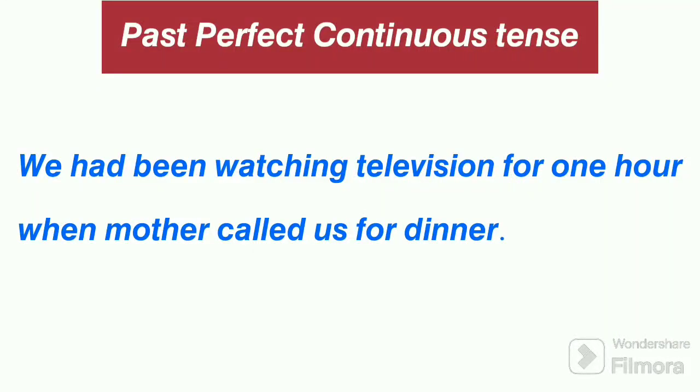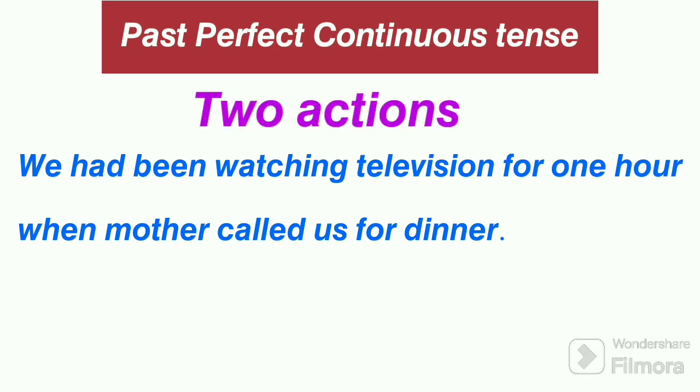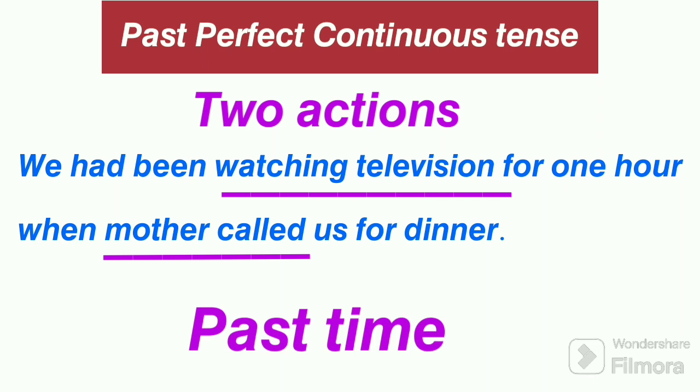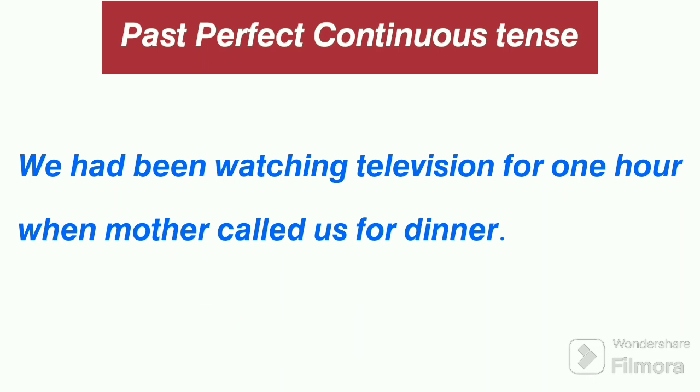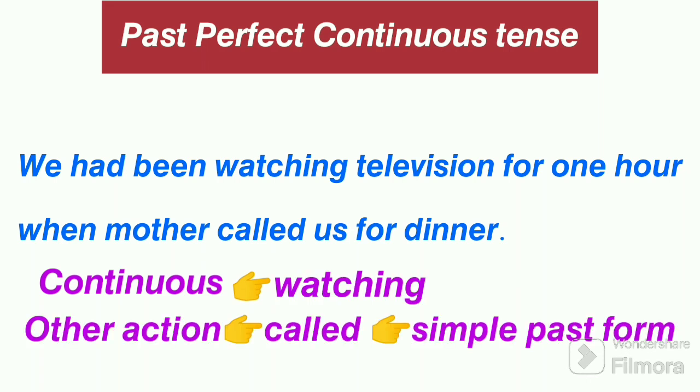Past perfect continuous tense. Well, let us start with this sentence to understand about this tense, okay? We had been watching television for 1 hour when mother called us for dinner. Well, this sentence has two actions, watching television and mother called. Both these actions happened in the past time, but one action is in continuous form, that is watching, and the other action called is in simple past form.